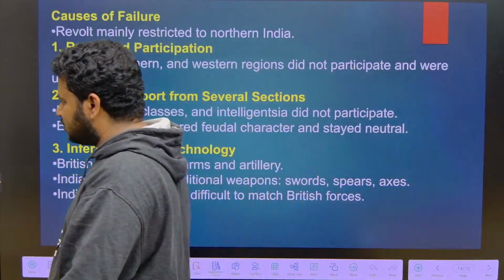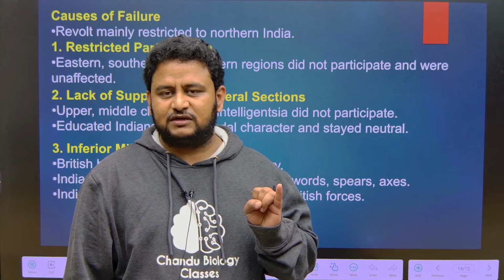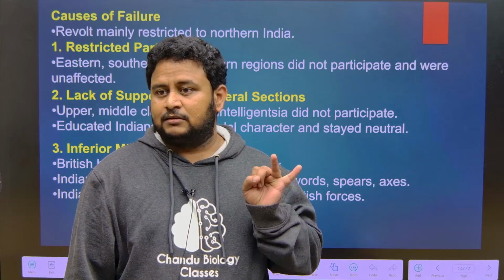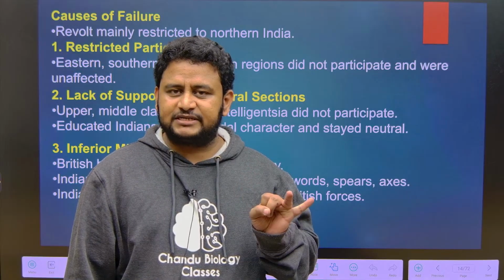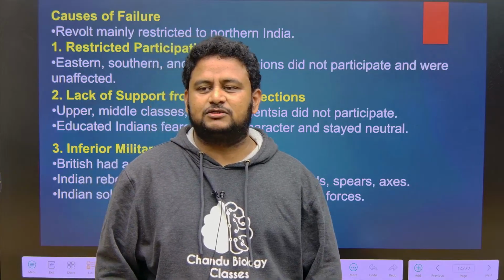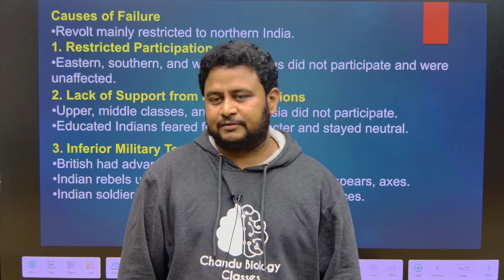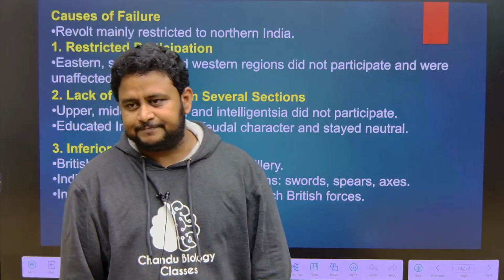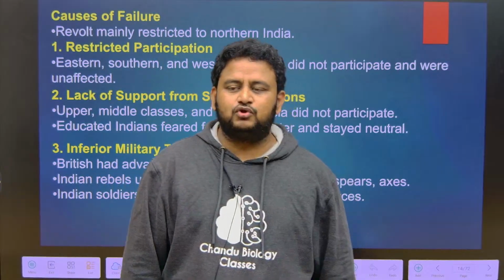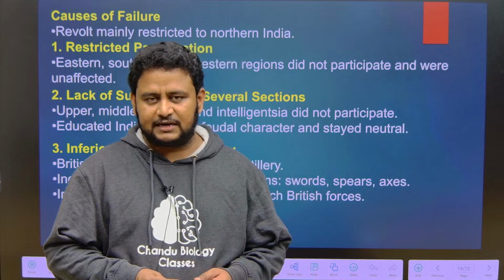So you have to understand this. First thing is Delhi: Bahadur Shah Zafar, Bakht Khan. When it comes to Lucknow, it is Begum Hazrat Mahal, and they killed Henry Lawrence. When it comes to Kanpur, it was Nana Sahib and also Tantia Tope, whom they killed, Hugh Wheeler, and then Colin Campbell took over. Next, Jhansi is Rani Lakshmi Bai. Bareilly was Khan Bahadur Khan, and Bihar was Kanwar Singh.